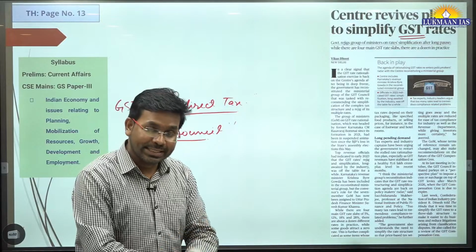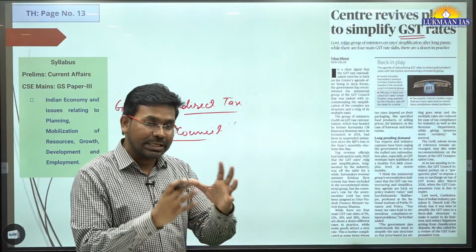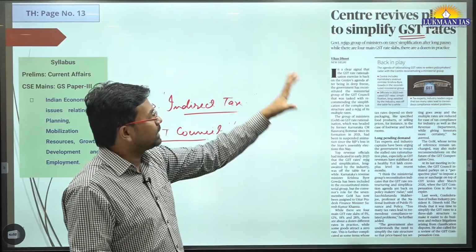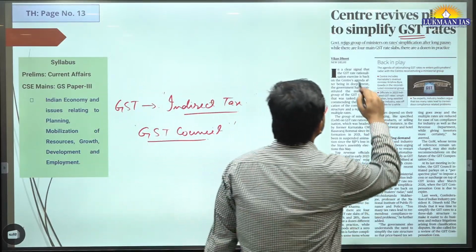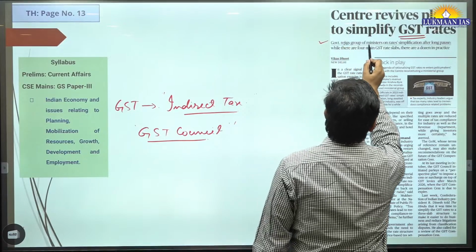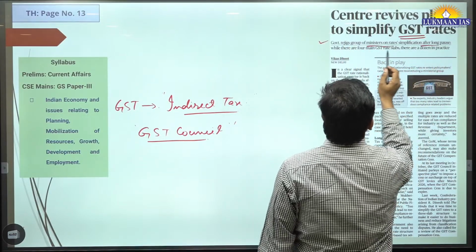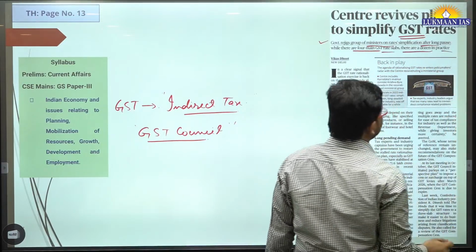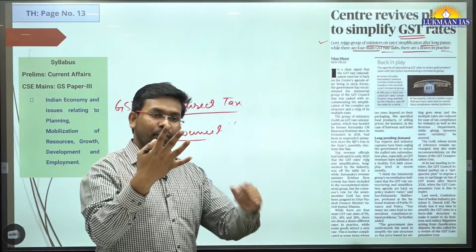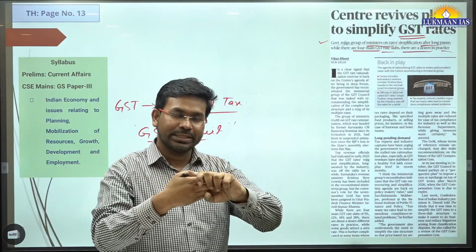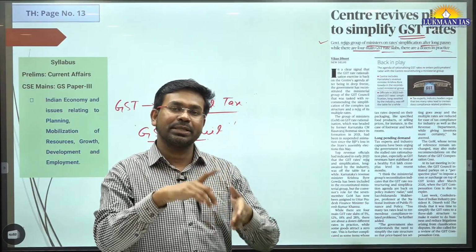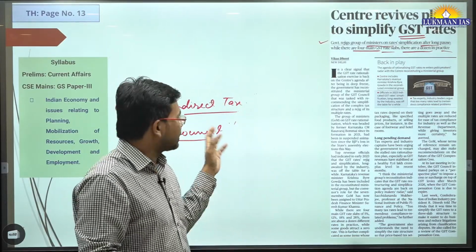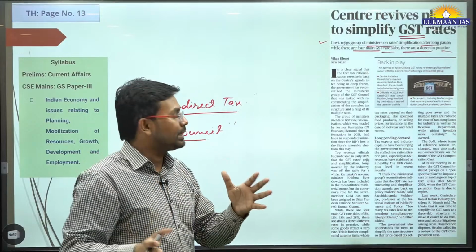The government of India has recently decided that they are going to simplify the GST rates for different goods and services. This is what is mentioned in this article. It says government rejigs group of ministers on rate simplification after long pause. While there are 4 main GST rate slabs, there are a dozen in practice. The government has created 4 slabs, 5%, 12%, 18%, 28%. However, more than a dozen GST rates are in practice. So that's why the government thought of simplifying the GST rates.